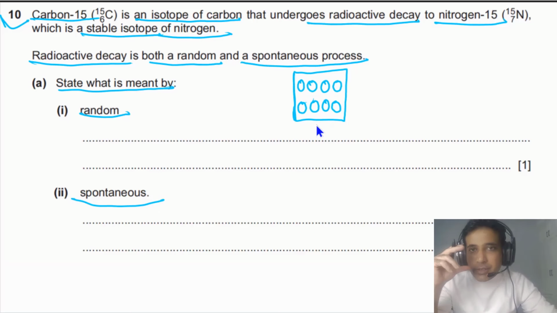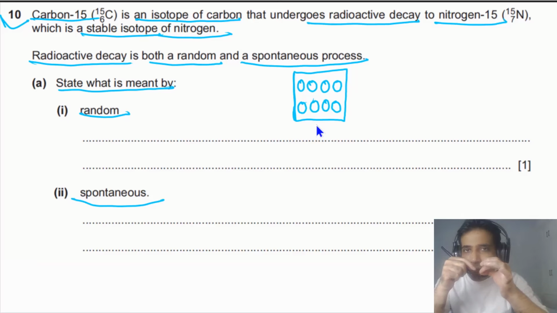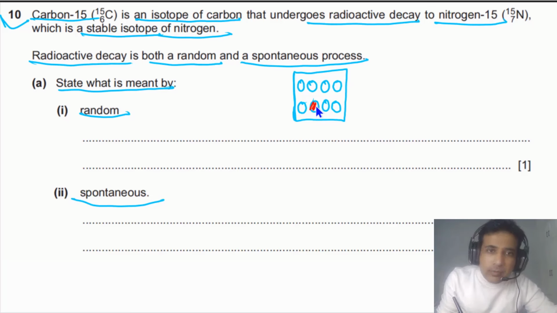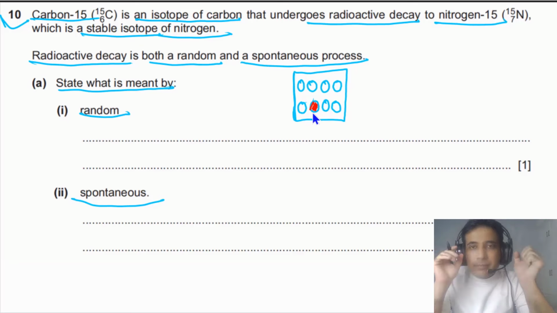And random means that we understand after one half-life, half of them will decay into another element. But we cannot predict in this case when this one particular nucleus will decay. So that is random. Means it cannot be predicted when a particular nucleus will decay. So it cannot be predicted. So this is what is meant by random.